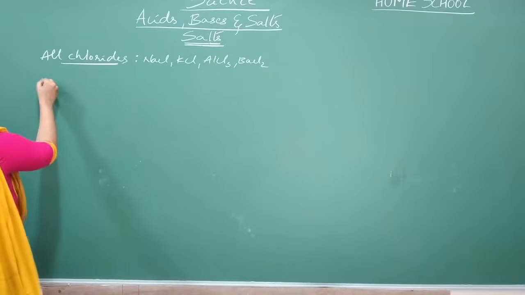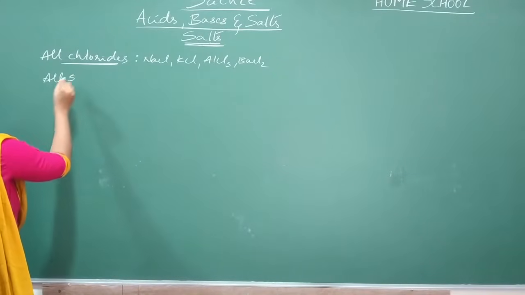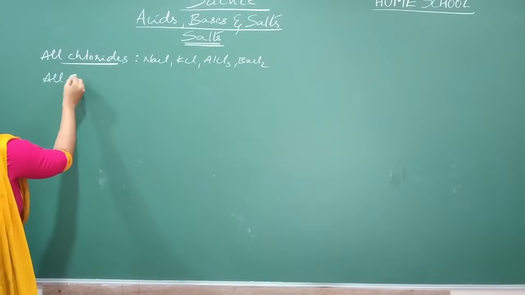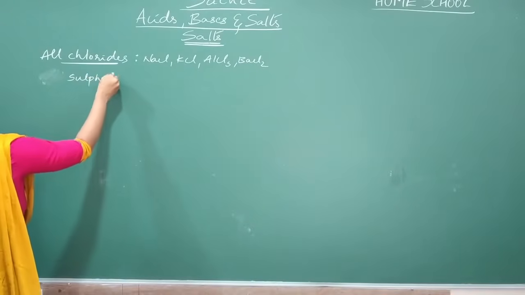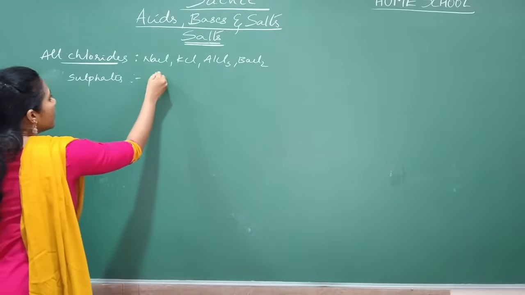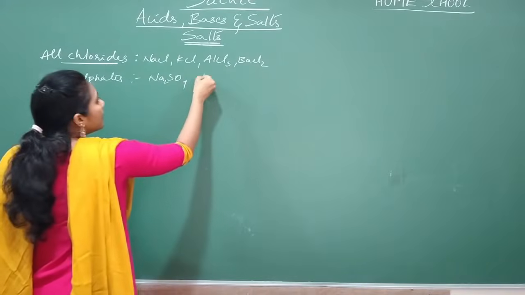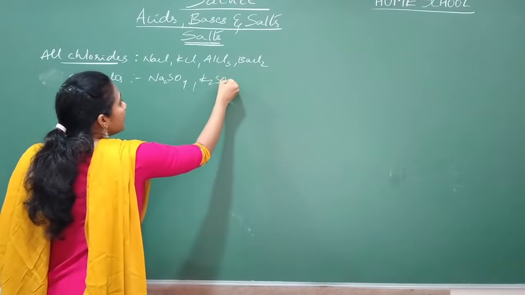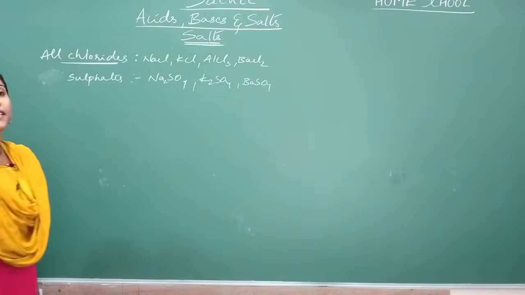Clear? And all sulfates, not all sulfates, few sulfates. I don't say all sulfates, some sulfates like sodium sulfate, potassium sulfate, barium sulfate, all these can be called salts.